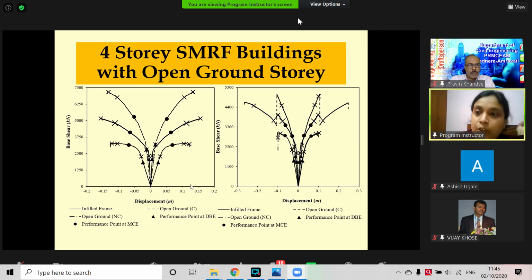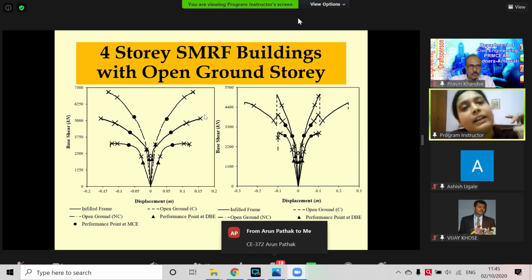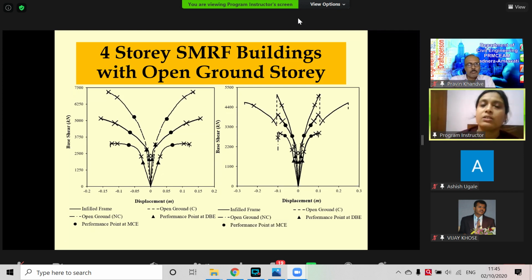When we are conforming to the requirement of open ground story as per code, we can see the stiffness is quite similar, matching the uniformly infill frame buildings. In fact, the strength is slightly higher than the infill frame building, and the ductility is also matching. Although in the 2016 version this clause is not kept, if we do this trick, probably we can match the performance and remove those stiffness and strength irregularities from the structure. So that's why I have shown this one.